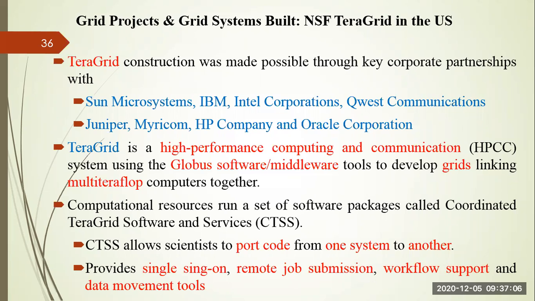So TeraGrid is a high performance computing and communication system using the Globus software or middleware tools. I told you repeatedly, Globus is a very famous middleware. This Globus software and middleware is used at each and every site, right, to develop grids linking multi-teraflops computers together, right?